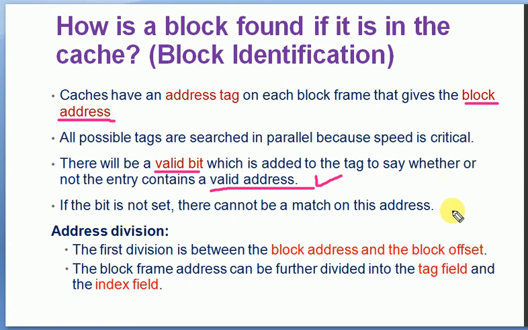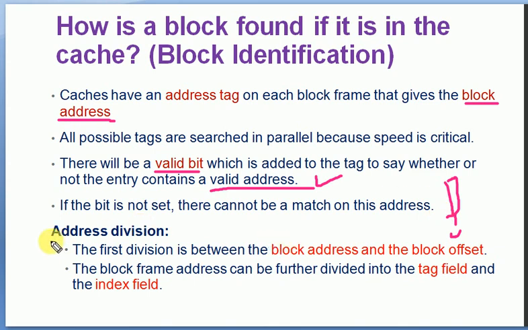If the address is not valid, the access will not be permitted. So we need to consider whether the bit associated with each block tag is valid.